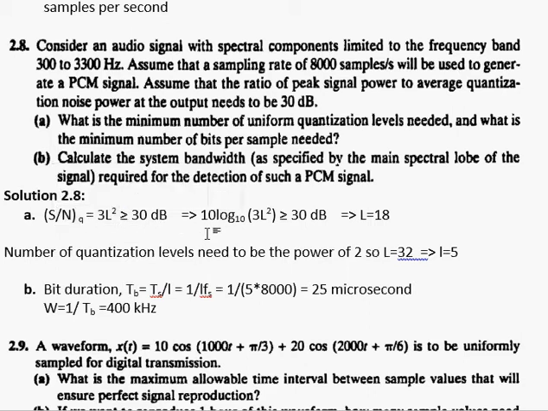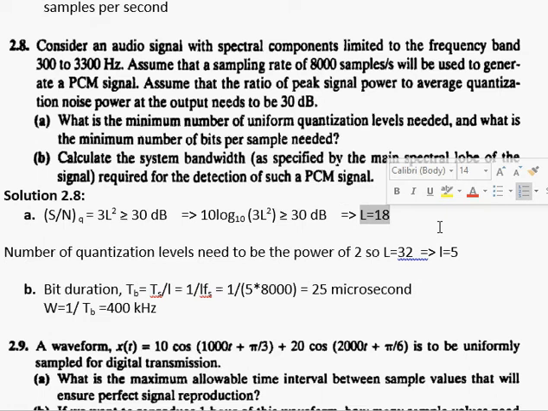So what I'm going to do is convert this 3 times L square into dB and then equate it with 30 dB. As signal to noise ratio is basically signal power to noise power, I have to multiply it with 10 log to the base 10 of 3 times L square. So this will make this quantity in dB as well. Now this quantity in dB should be greater than or equal to 30 dB. If I solve this equation, I am going to end up with the value of quantization level, capital L, that is equal to 18.